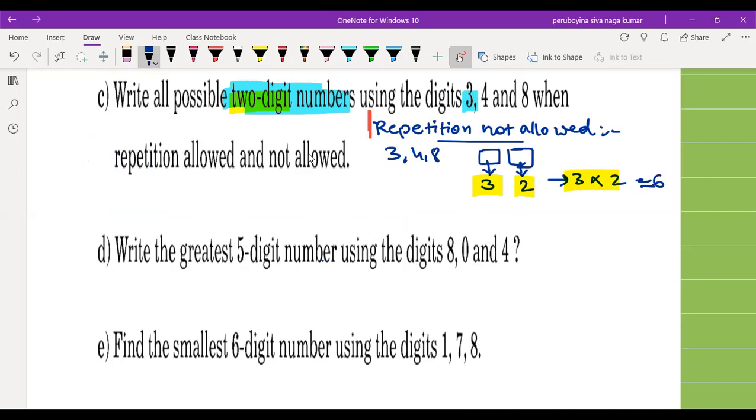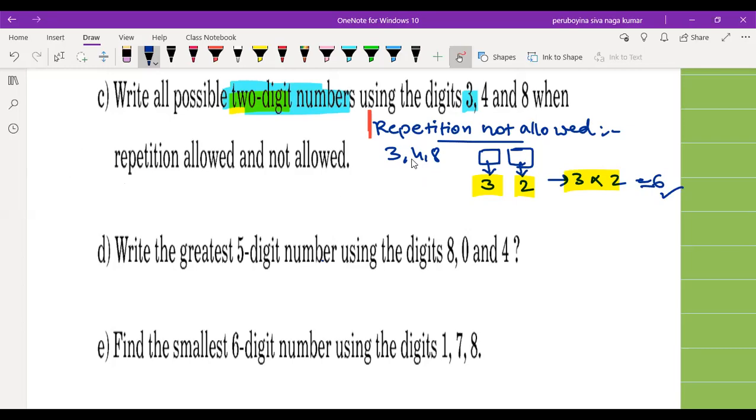It is not so tricky and it is not a difficult one. It's a practical problem. Let us do this problem with another method. How many did we get here? 6 numbers. Let us write the 2-digit numbers with a practical explanation.